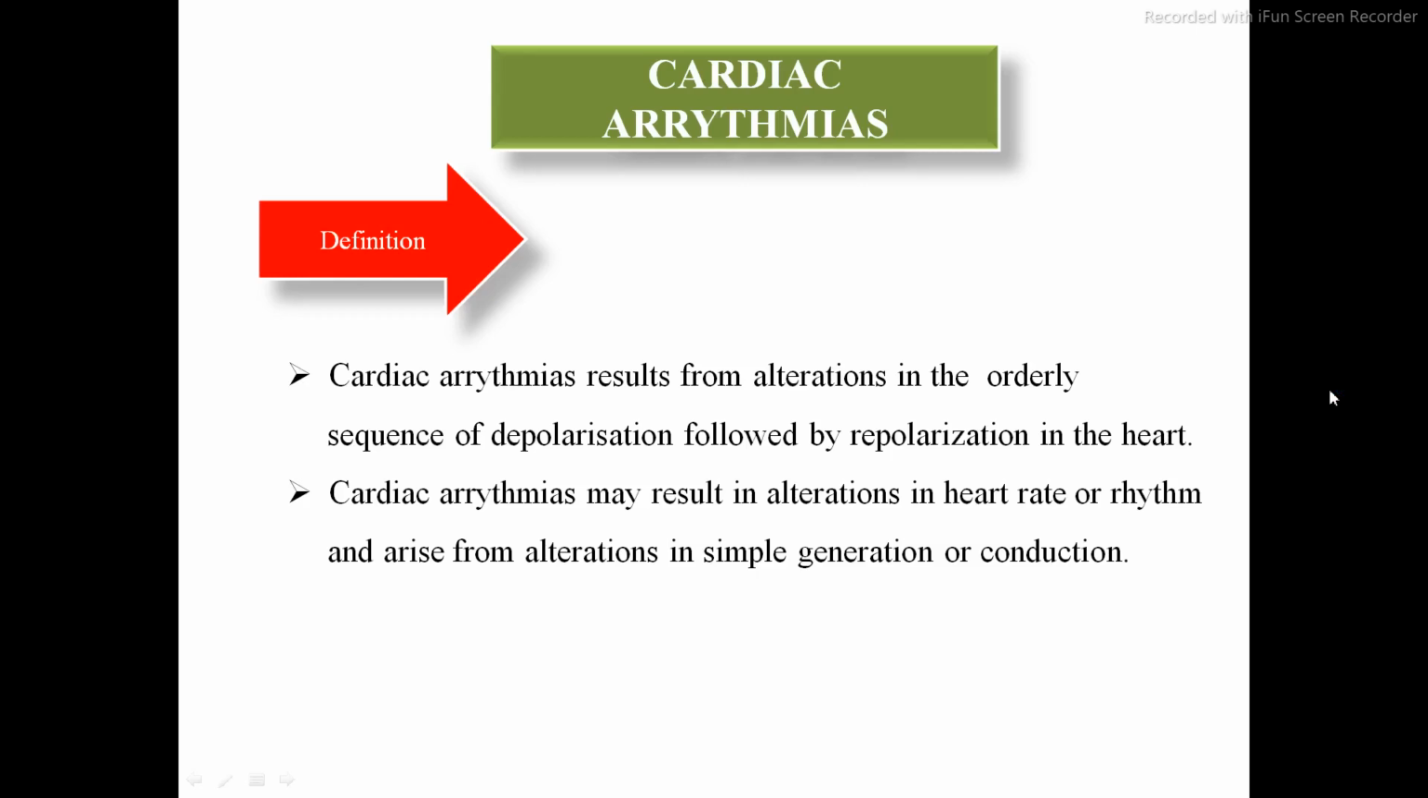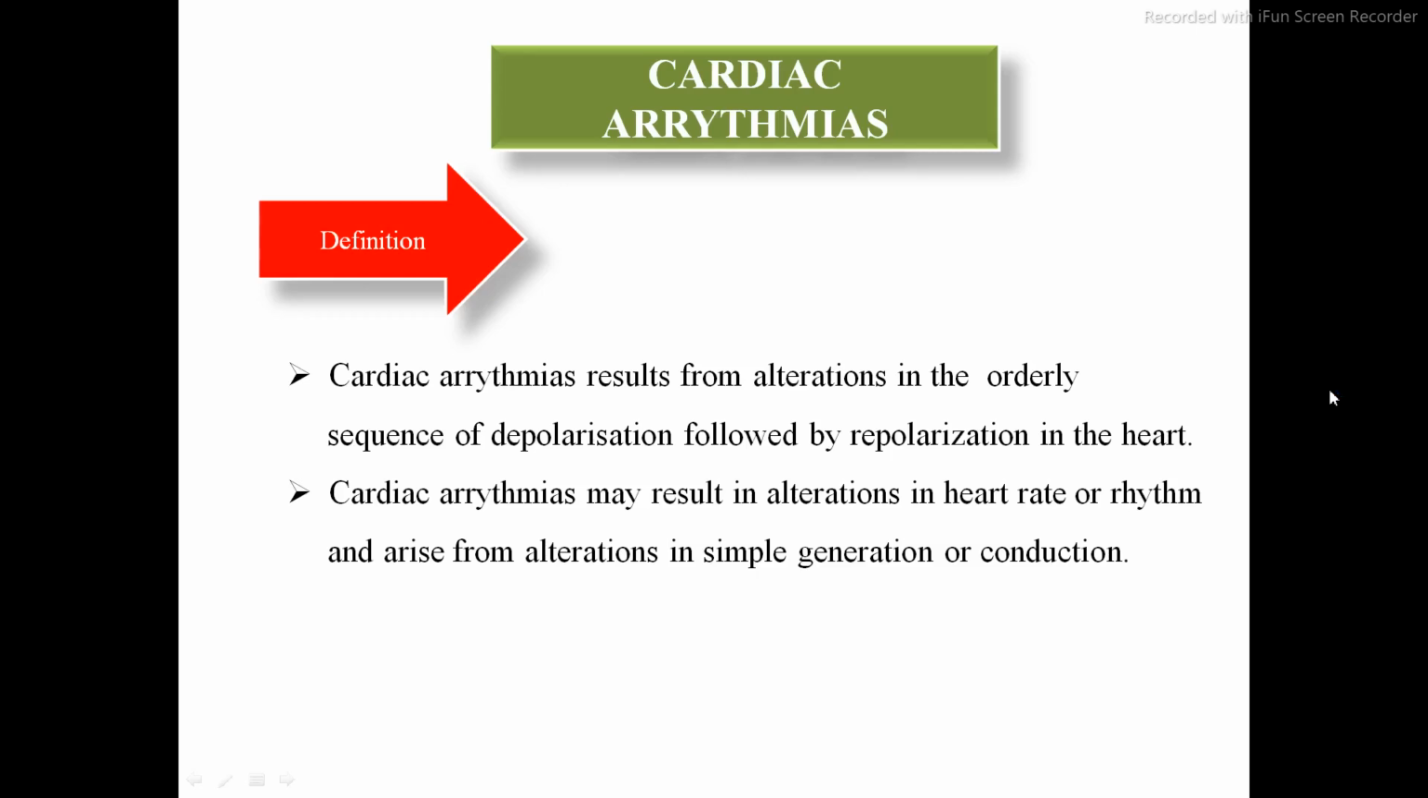So what actually happens in arrhythmia? Contraction of the heart takes place because of the impulse generated by the SA node. As we know, the SA node is called the pacemaker. When a person is suffering from arrhythmia, the pacemaker, that is the SA node, generates impulses around 60 to 100 per minute, and because of that, contraction of the heart takes place.